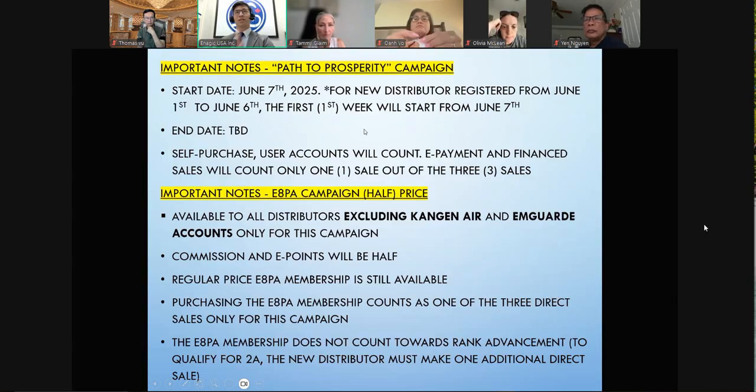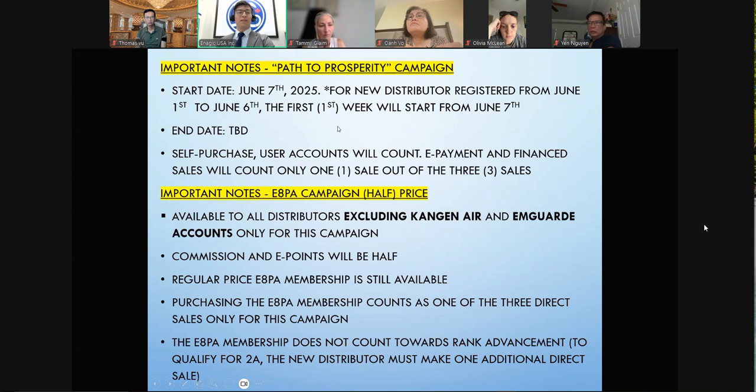And by the way, this is not fixed, like this period is week 1 and the following week is week 2, week 3. It doesn't work like that. Whenever the new distributor makes a sale, that's when the count of the week starts. So you have 7 days to hit week 1, and then the following week is week 2.